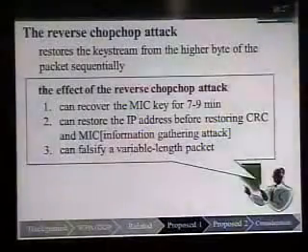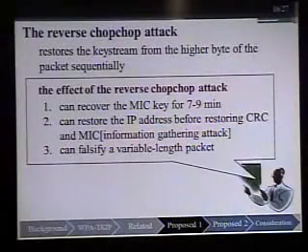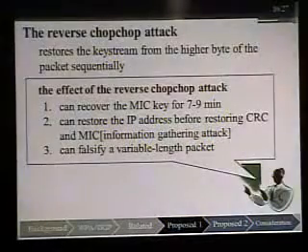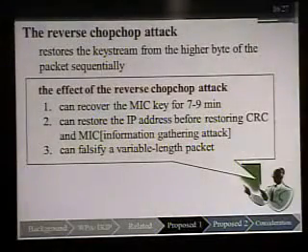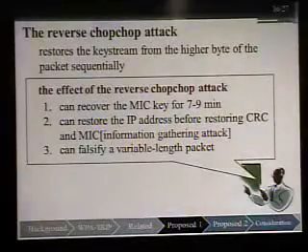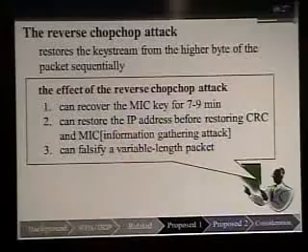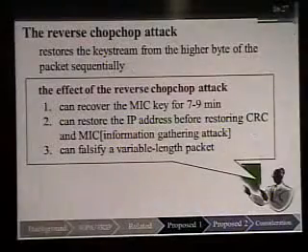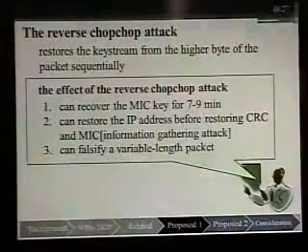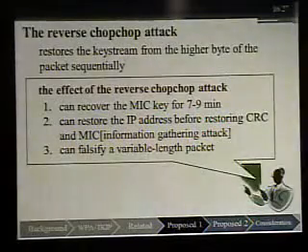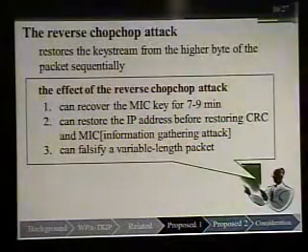Now, we propose a new attack, the reverse chop-chop attack. This attack restores the keystream from the higher bytes of the packet sequentially. I explain the effect of the reverse chop-chop attack. First, this attack can recover the MIC key in 7 to 9 minutes. Second, this attack can restore the IP address before restoring the CRC and MIC. I call this effect the information gathering attack. Third, this attack can falsify a variable length packet.